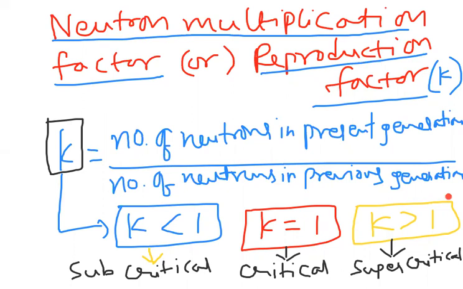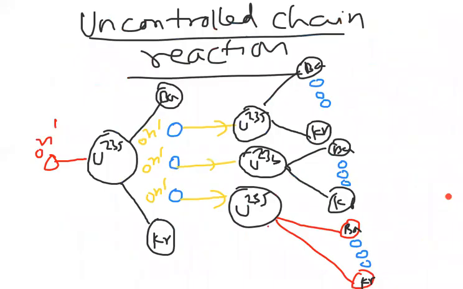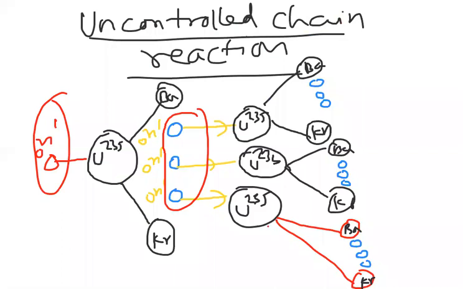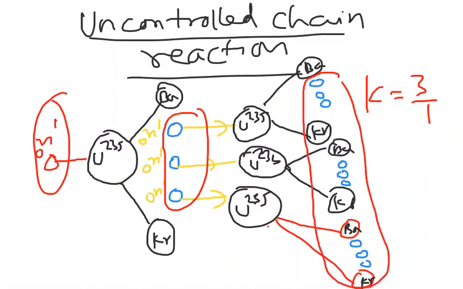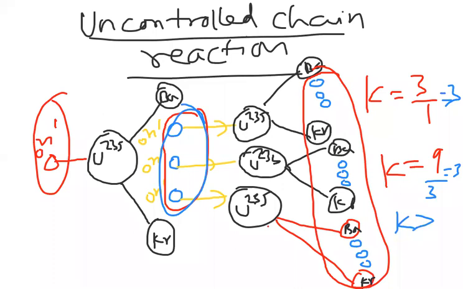So here, observe an uncontrolled chain reaction. If you observe, how many neutrons are present? 3. Previous, how many are there? 1. So now the K value is present by previous, 3 by 1. Again, in this situation present is 9. Previous to this one is 3. 9 by 3 is 3. So the K value in this situation is greater than 1.